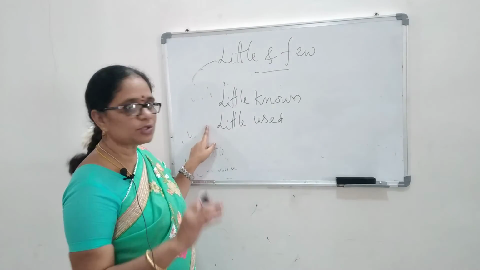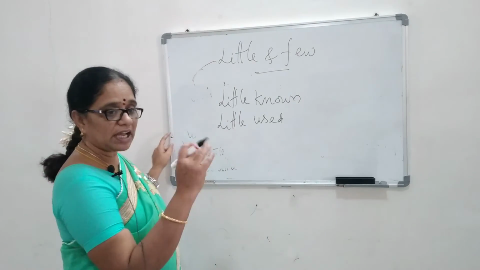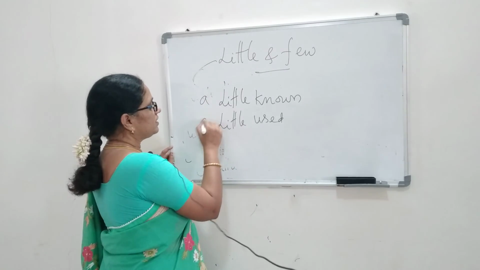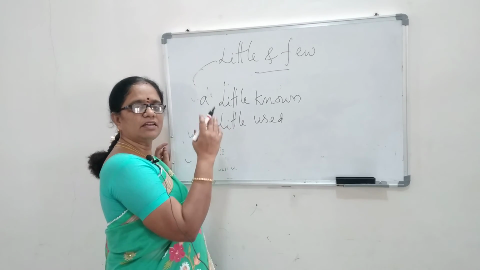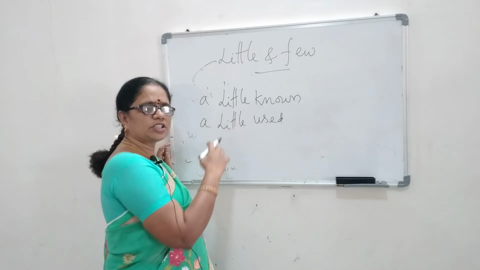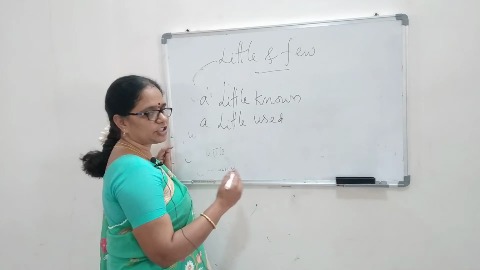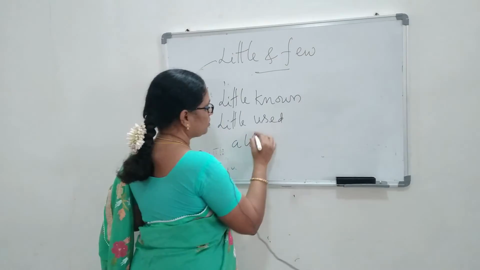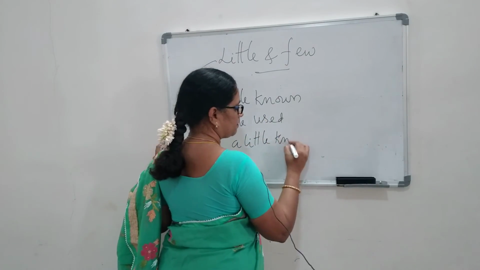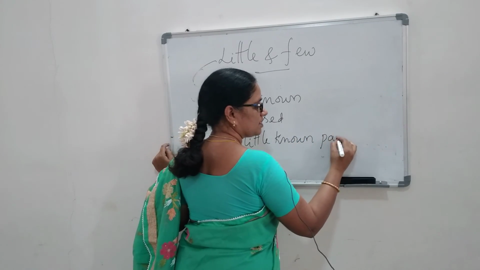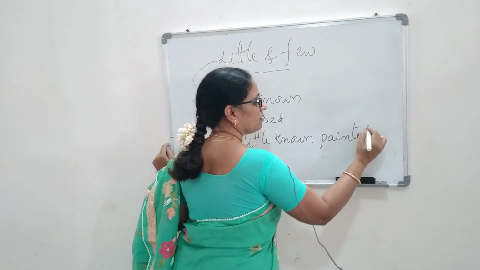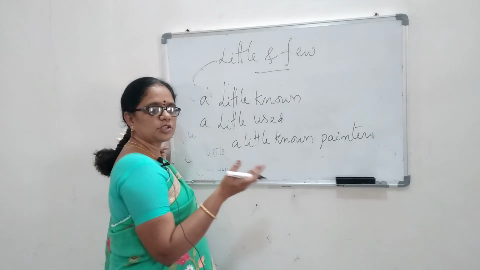When I say little used, I don't use. But when I say a little known, a little used, these two are very important adjectives that we use in our spoken English. So for example, a little known painter. This term is actually very much used in our spoken English.